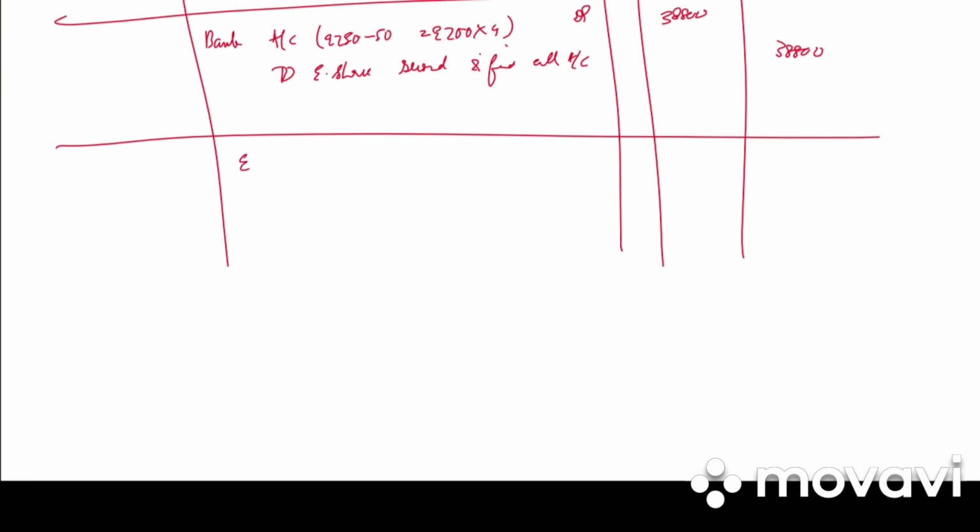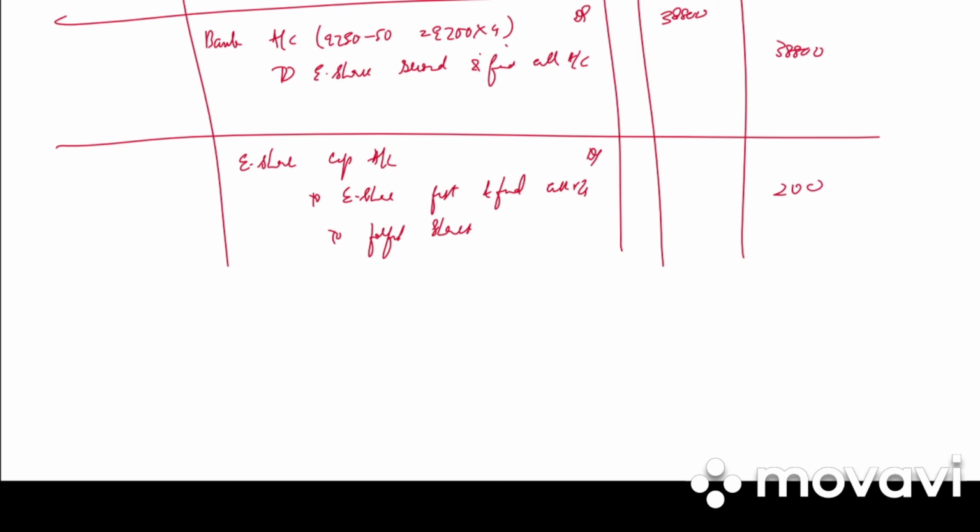Next we have again forfeiture entry: equity share capital account debited to equity share first and final call account, to forfeiture shares. So equity first and final call is how much? 50 into 4, 200.